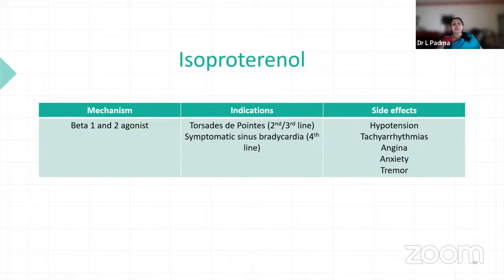Isoproterenol is mainly used whenever we see symptomatic sinus bradycardia. It is a non-selective beta-1, beta-2 agonist. Patients, when given it during asthma, say that there is relief, bronchodilation is seen, but my heart is thumping. This is the reaction we see. And because of torsades de pointes or even symptomatic bradycardia, we can use isoprenaline given IV, which acts on beta-1 and beta-2 receptors. But the problem is hypotension. We have to be very careful with these drugs.